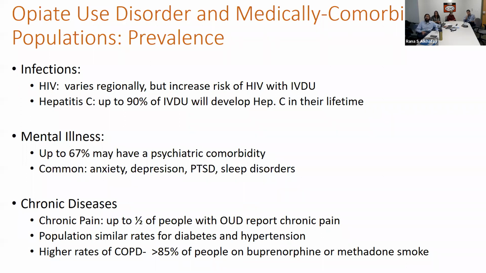Hepatitis C, extremely common. Nationally, up to 80 to 90% of patients with injection drug use will develop hepatitis C in their lifetime. Other medical illnesses, right? Psychiatrically, about two-thirds, PTSD is very common, also anxiety disorders, depression, sleep disorders, chronic pain. Maybe not a surprise, but it says half of people here, and in some of the newer data coming out of California, up to two-thirds of patients with opioid use disorder report chronic pain. And for a majority of those patients, chronic pain tends to come first, and opioid use disorder seems to develop later.